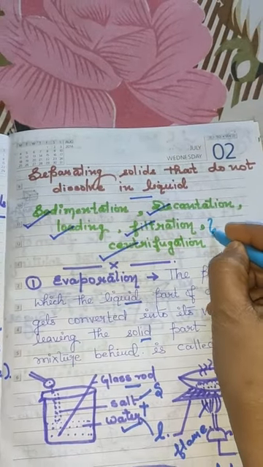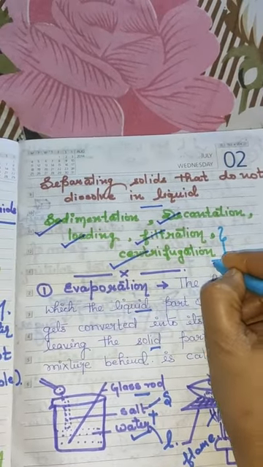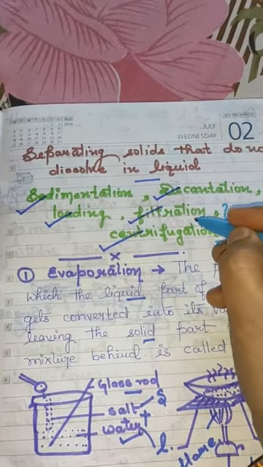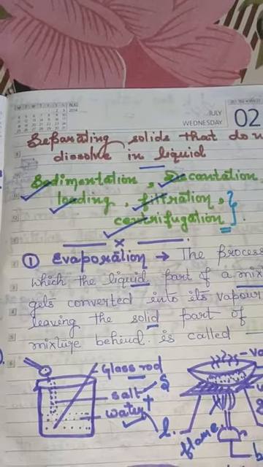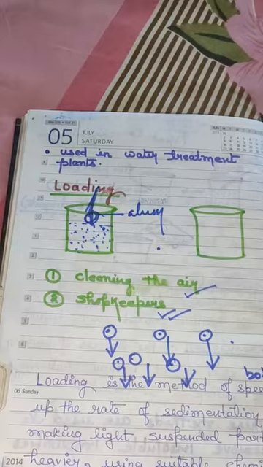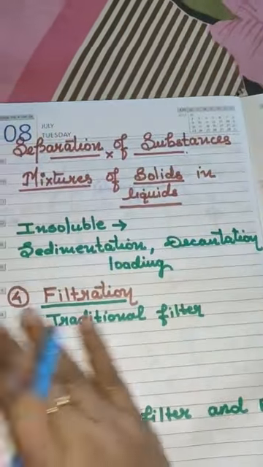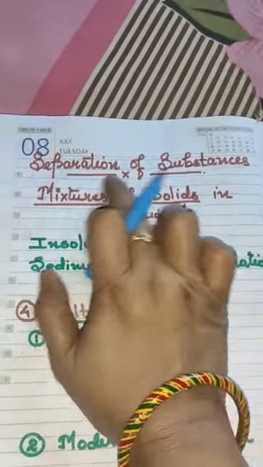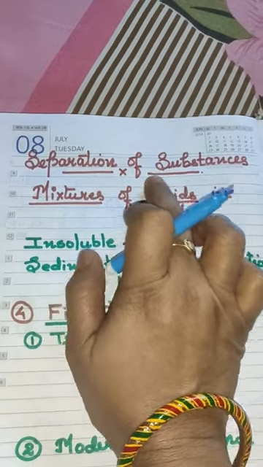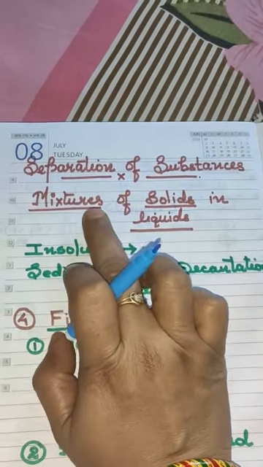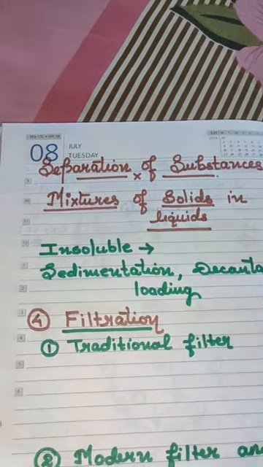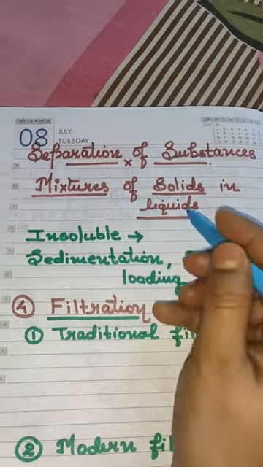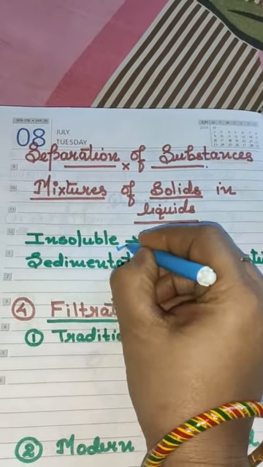Two more methods are left to be discussed. They are filtration and centrifugation. That we will discuss in today's class. Now let's start today's class. Once again, the chapter name is Separation of Substances, and today we will be dealing with mixtures of solids in liquids, where one part is insoluble.